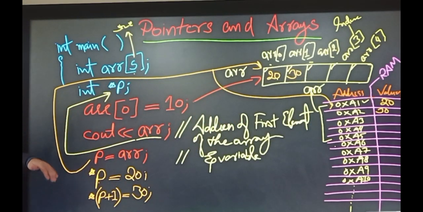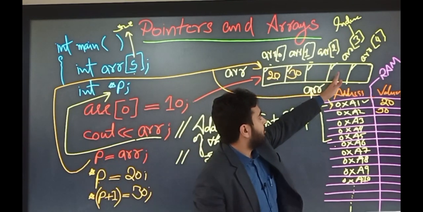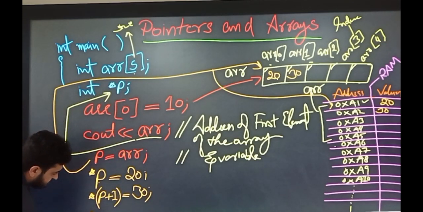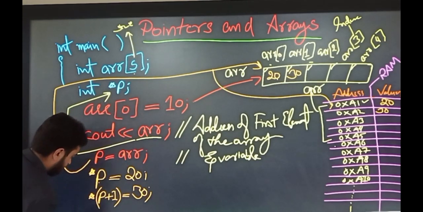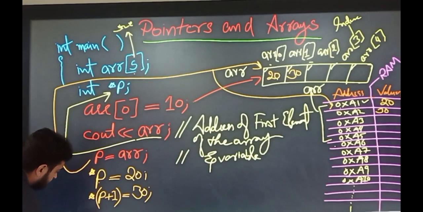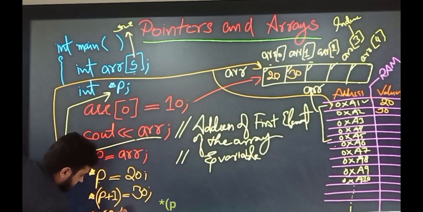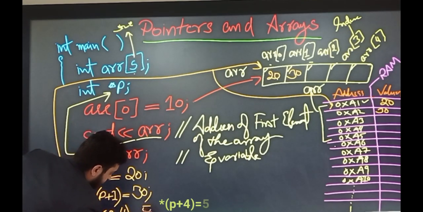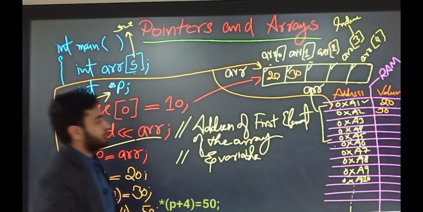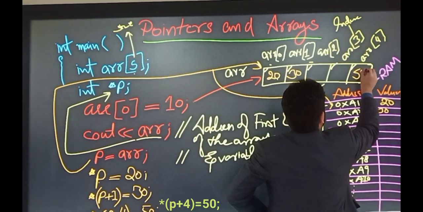Similarly, we can access the third slot, the fourth slot, and the fifth slot. For the fifth slot, we can write the dereference operator on P plus 4 is equal to 50. This statement will assign 50 to the P plus 4 address, as we have mentioned the dereference operator, and that is actually this slot.